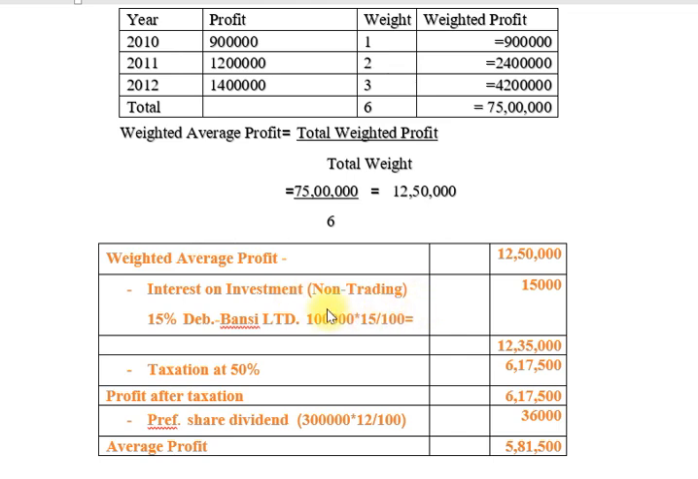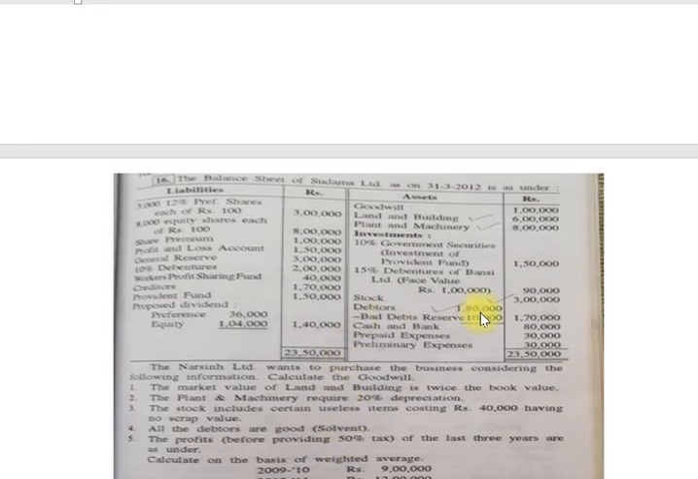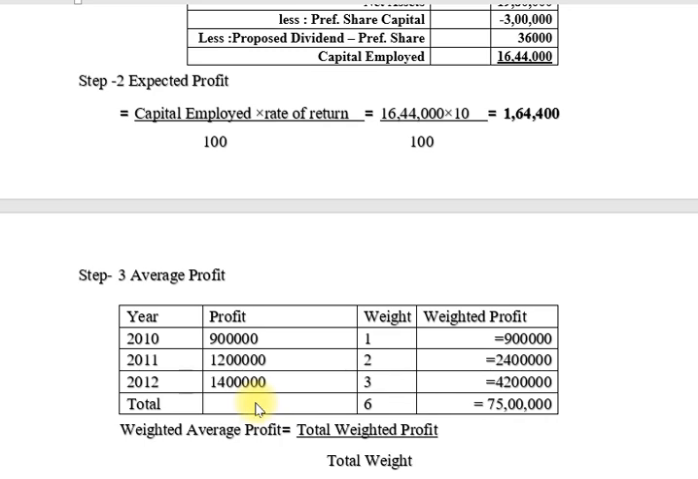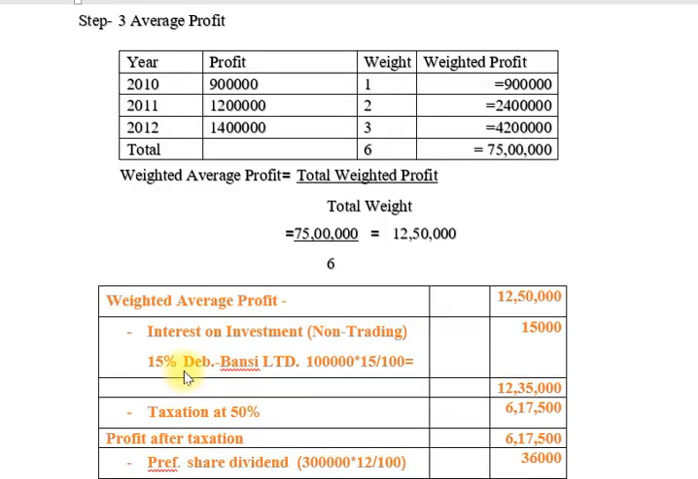So friends, now again we go to our balance sheet. You can see here 15% debenture of Bansi Limited, face value 1 lakh. This is our non-trading investment. So we calculate the interest on non-trading investment: 15% debenture of Bansi Limited, the amount is 1 lakh, percent is 15, multiplied by 100, is equal to 15,000. Now 12 lakh 50,000 minus 15,000, the remaining profit is 12 lakh 35,000.